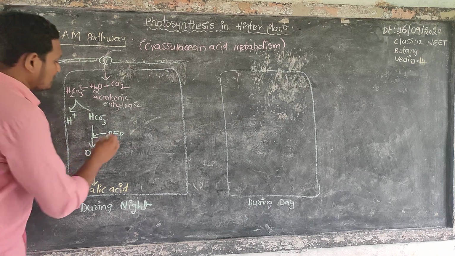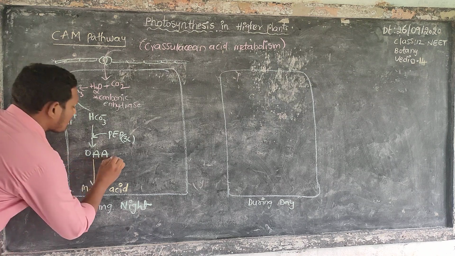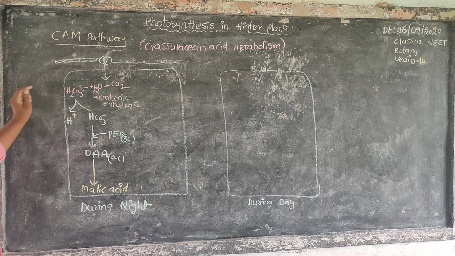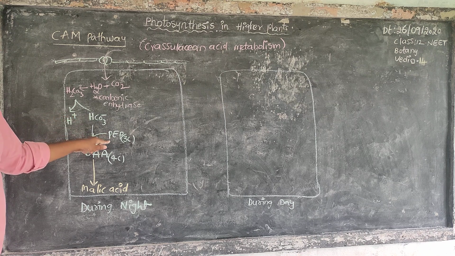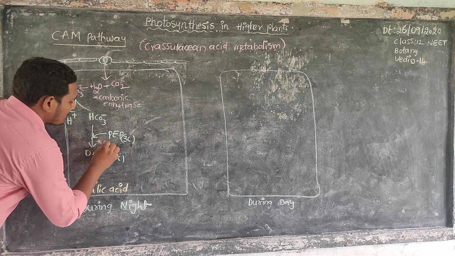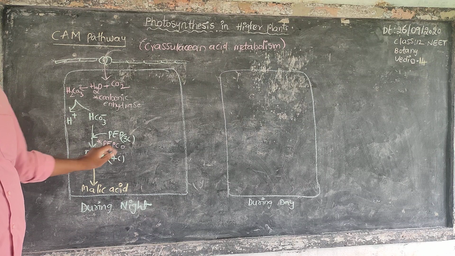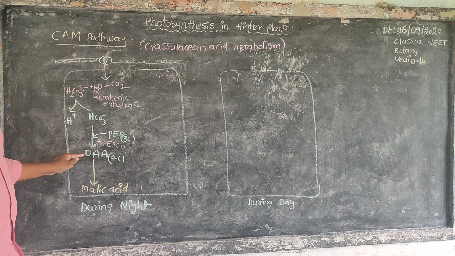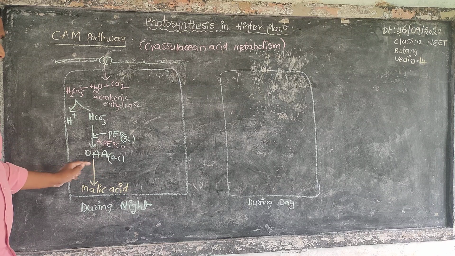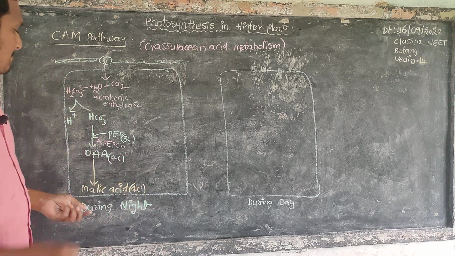Phosphoenol pyruvic acid is a 3 carbon compound and changes into the 4 carbon compound oxaloacetic acid by the help of the enzyme PEPCO, phosphoenol pyruvic acid carboxylase. Oxaloacetic acid, a 4 carbon compound, changes into another 4 carbon compound, malic acid.